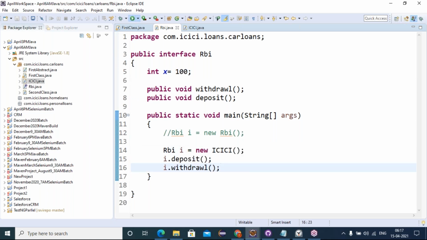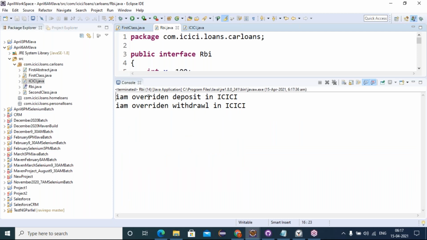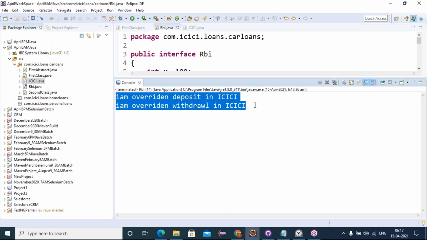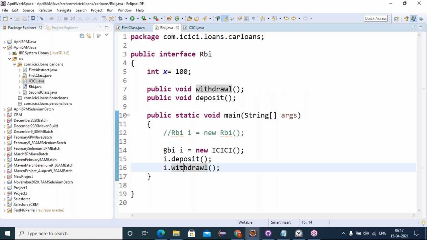So here, run this program. See friends, deposit and withdrawal are executing the implementing class methods. In whichever class you implemented, those methods are executed. It's called polymorphism. One to many. One interface reference can hold multiple implementation class objects.